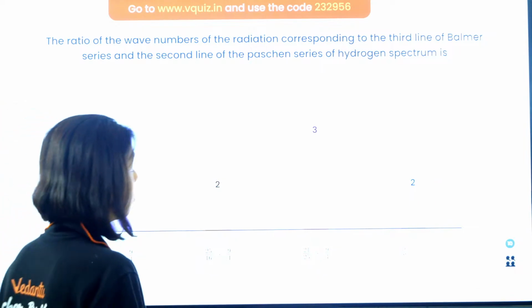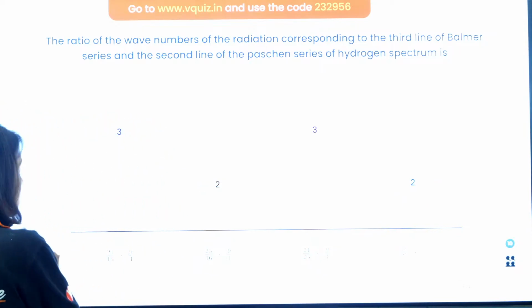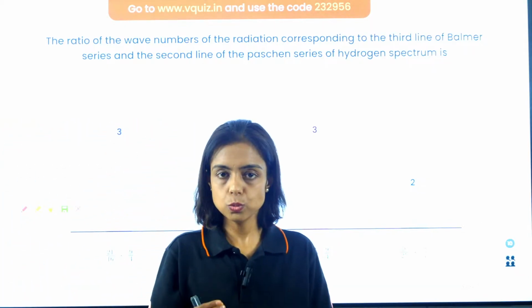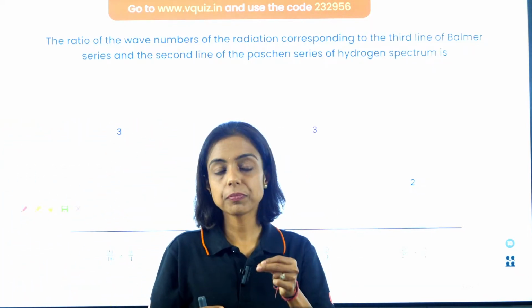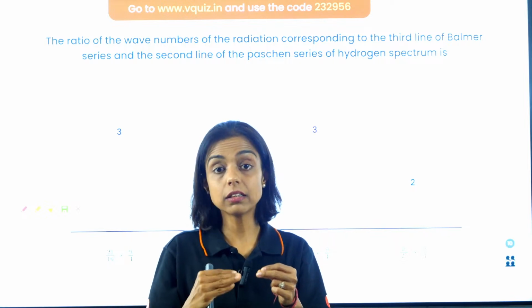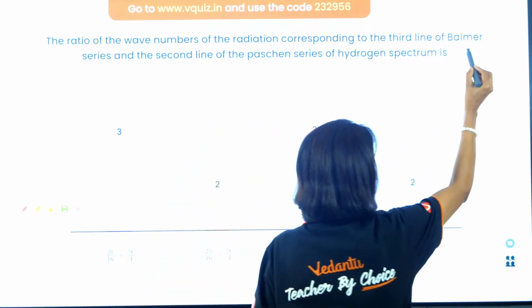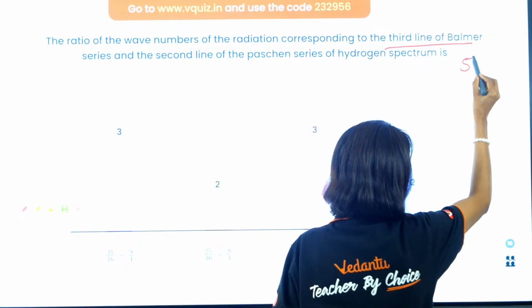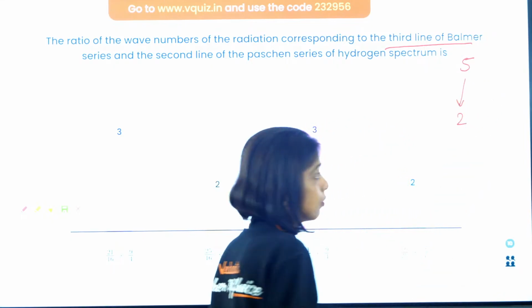Okay, so what do you mean by the third line of Balmer series? The first line is 3 to 2, when the electron jumps from third to second. The second line is 4 to 2 and the third line is 5 to 2. So for the third line of Balmer series, the electron is transitioning from 5 to 2.